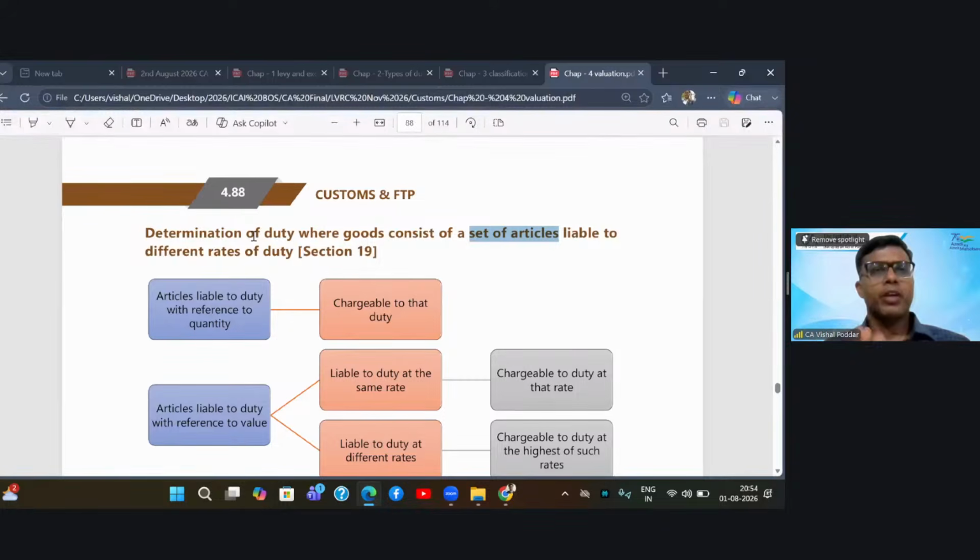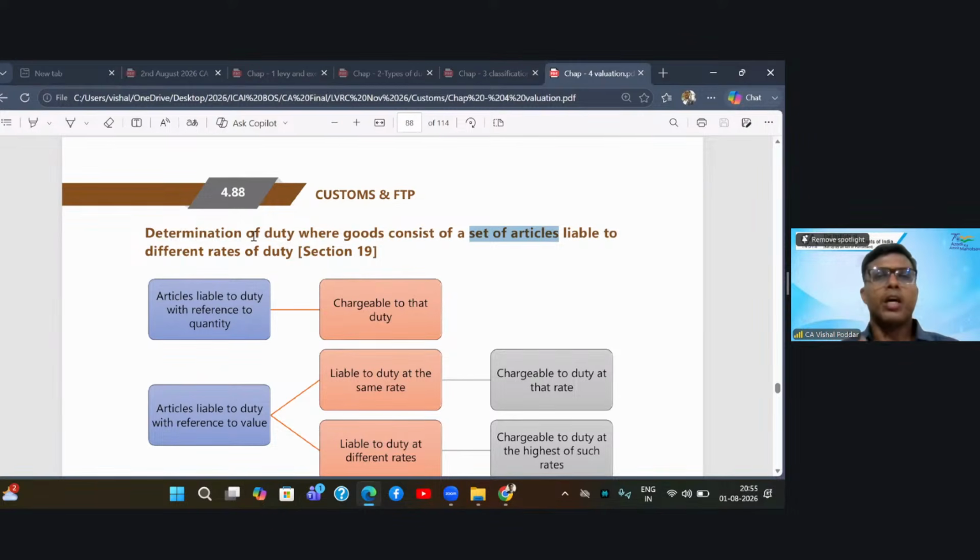Let us say you have imported a compass box, which is a steel compass box, but it is an entire set where all the things in the compass box like the rounder, the D, the triangle, the scale, pencil, rubber, everything is imported and all this is at a single price. Now, you are importing the entire compass set, let us say for rupees 500. Now this 500 includes the compass box value, plus the value for rounder, plus the value for pencil, plus the value for the D, everything.